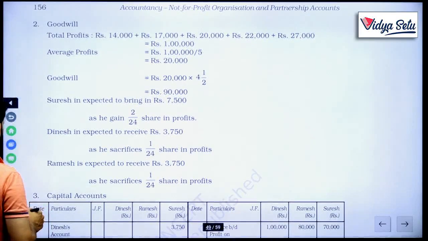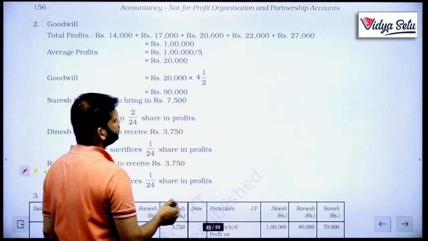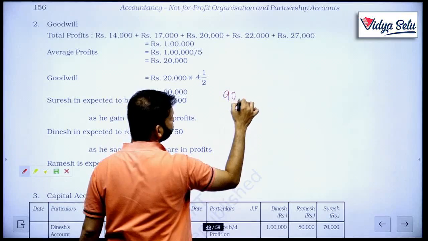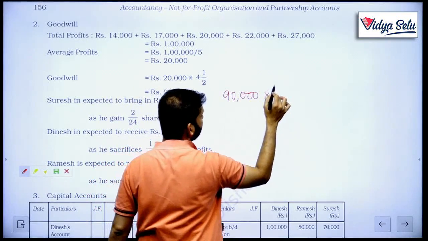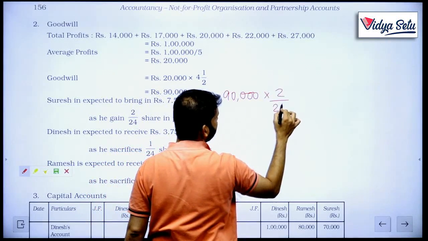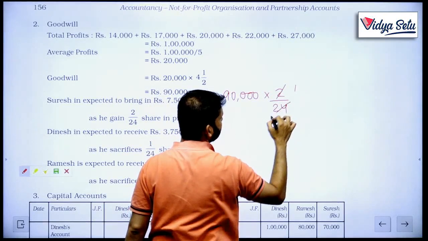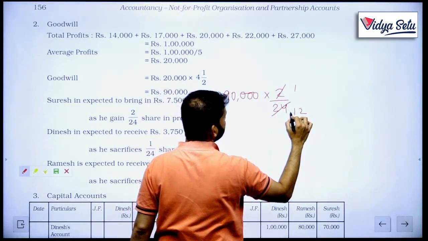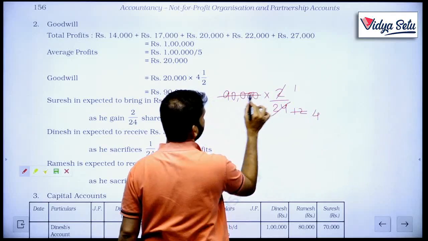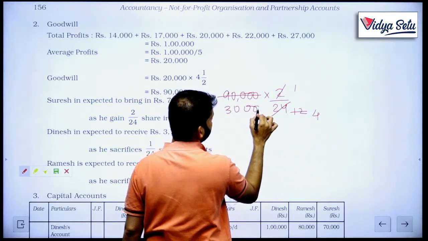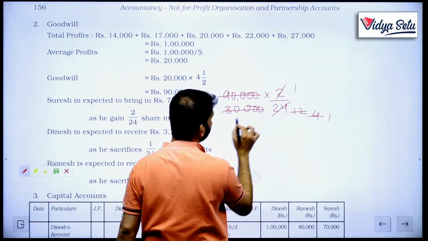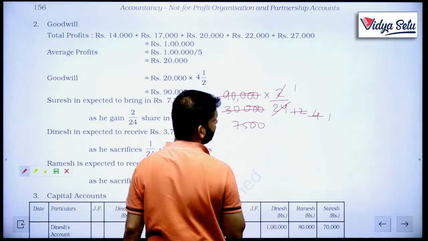How did he come to this figure? 90,000 multiplied by 2 upon 24. Whatever is his gain, 3 fours are 12, 30,000, 4 1 4, 7,500.